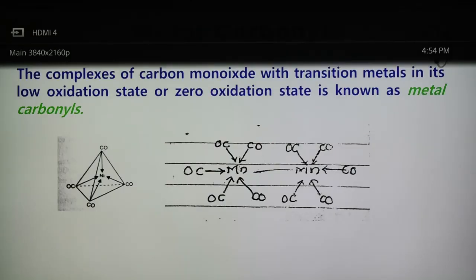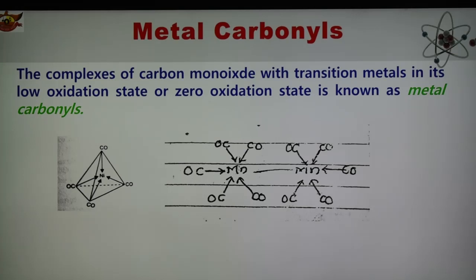As we know, a metal carbonyl is a complex in which the metal is in a zero or low oxidation state, and carbonyl means carbon monoxide forms the complex with the transition metal.